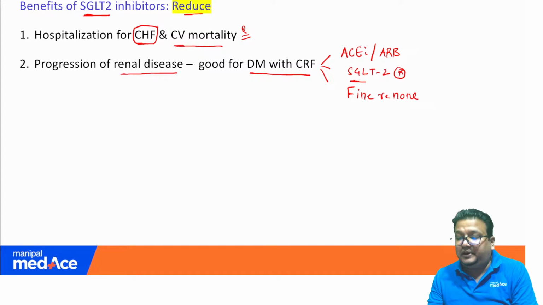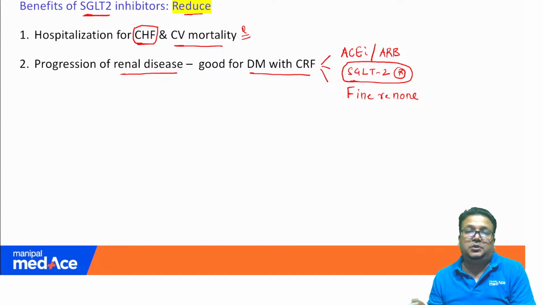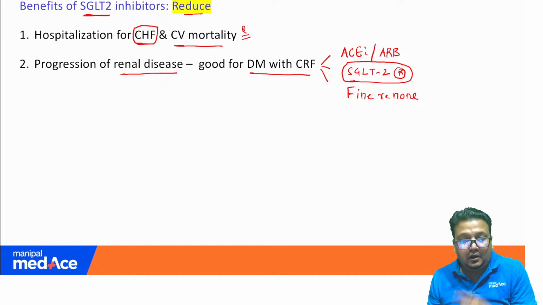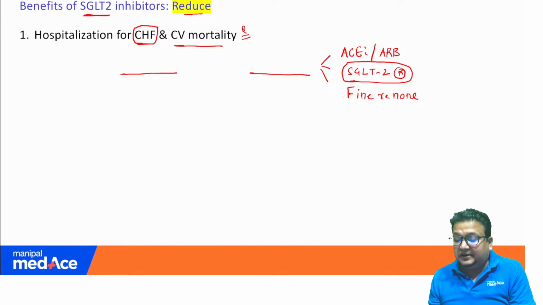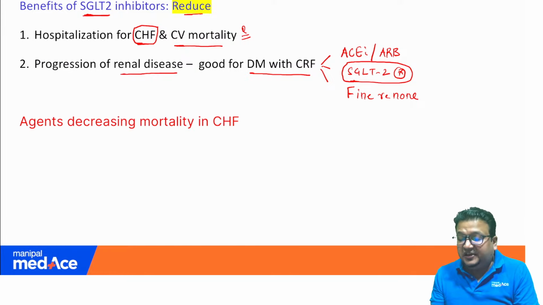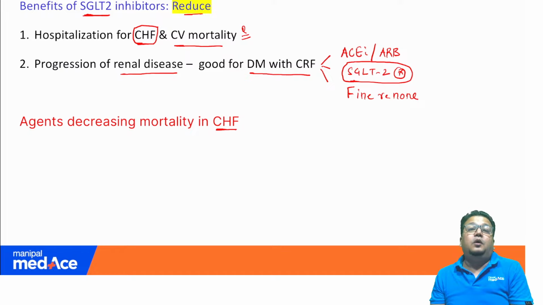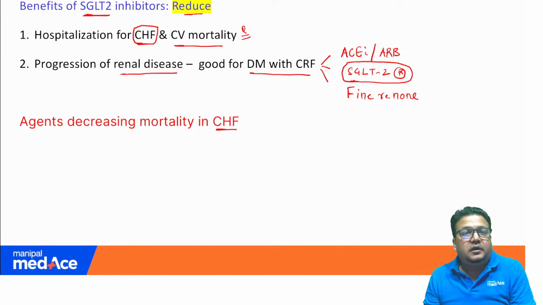Again, this point about SGLT2 inhibitors may be asked in subsequent examinations. The importance of this point is so much that we have also discussed it in our CHF chapter. So if you have not studied endocrinology from my app, at least you might have studied the very important chapter of CHF.